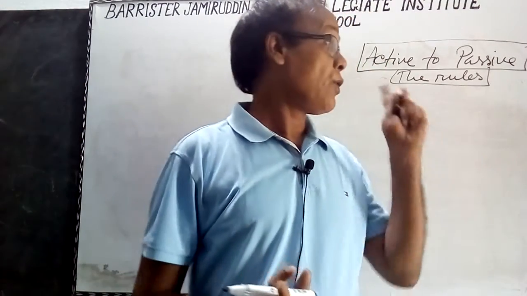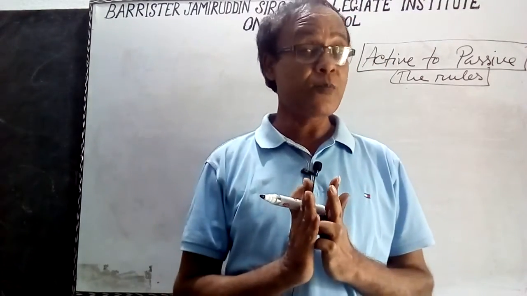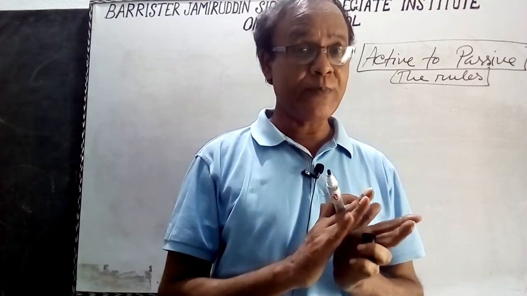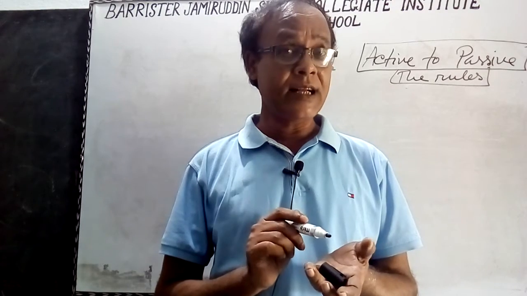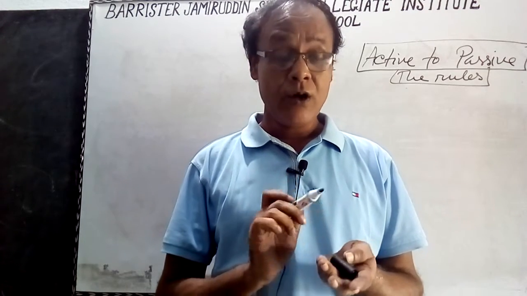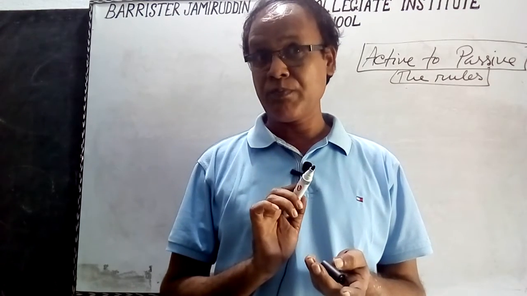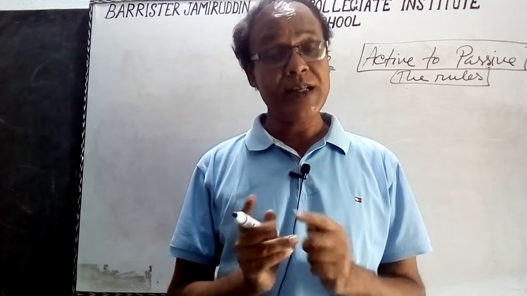We know voices are of two kinds, active and passive, and we also know when the subject is active, that is called active voice, and when the object is active, that is called passive voice.